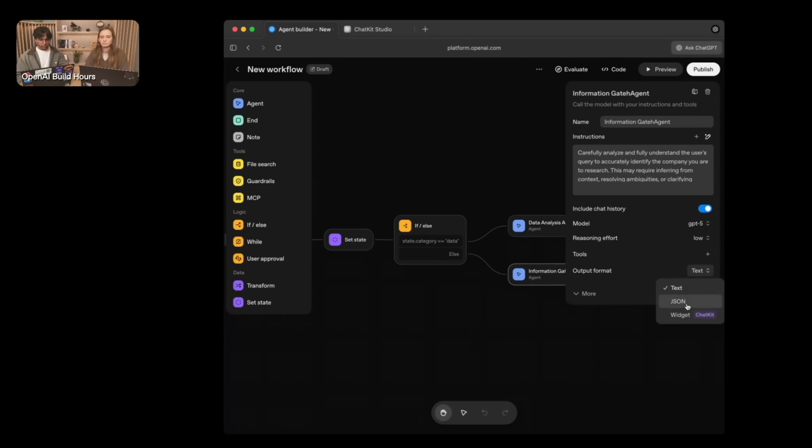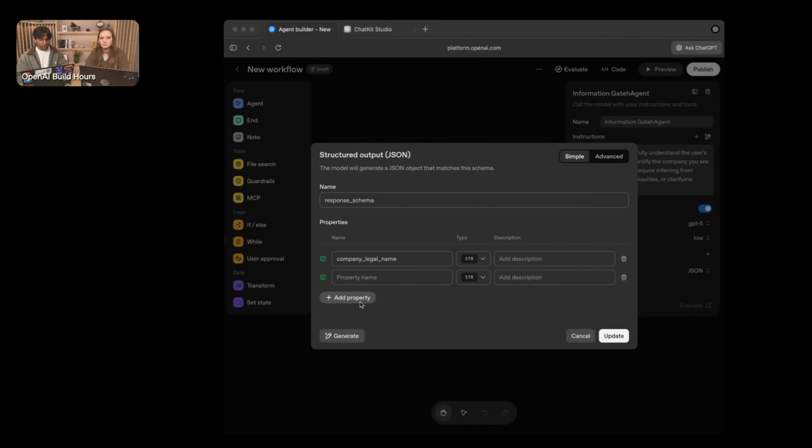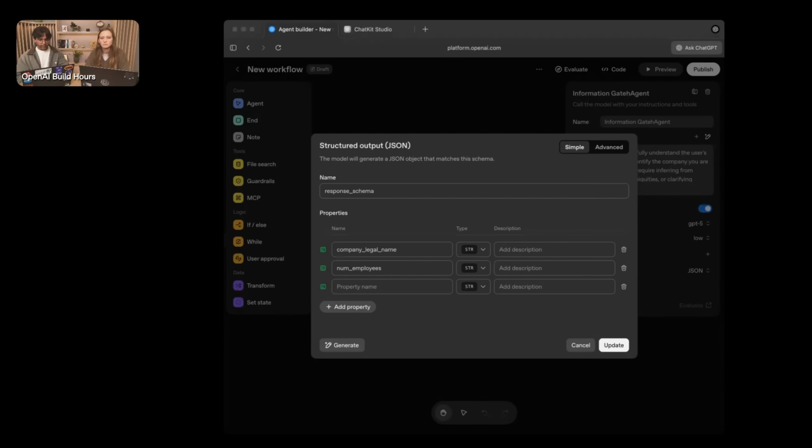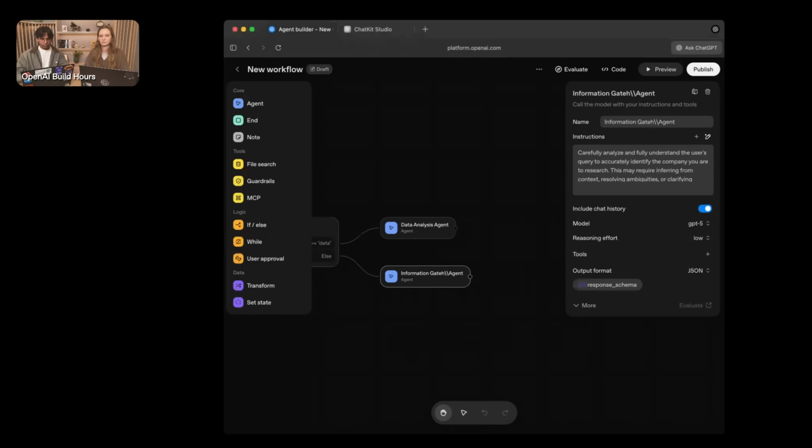Great. What we want to do here is also change the output format for the schema that we want to enter. Maybe we want to put the fields that we previously just showed into a structured output format. You can also add descriptions in the properties, but for now we're going to leave those blank. Great. So now when the model goes to this information gathering agent, it will hit this agent, search the internet, and output in the format that we're looking for.